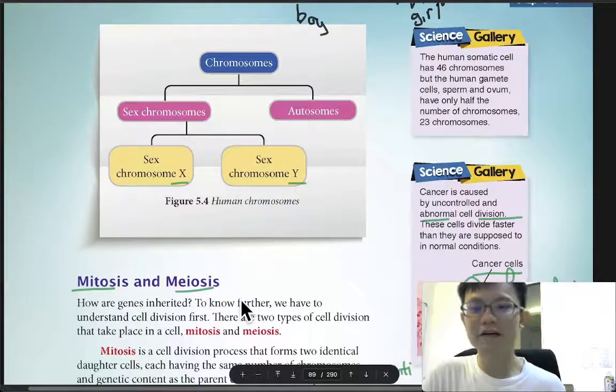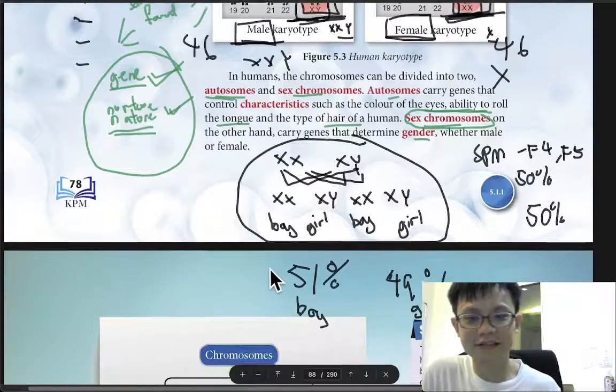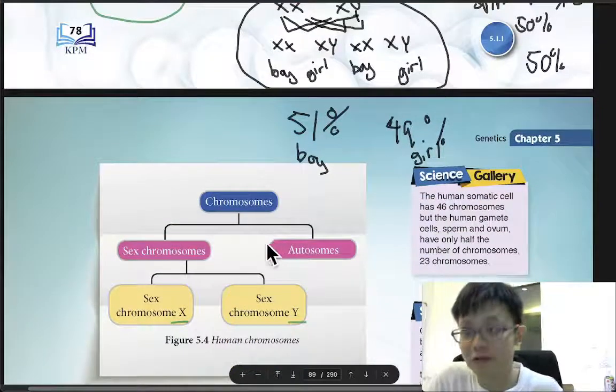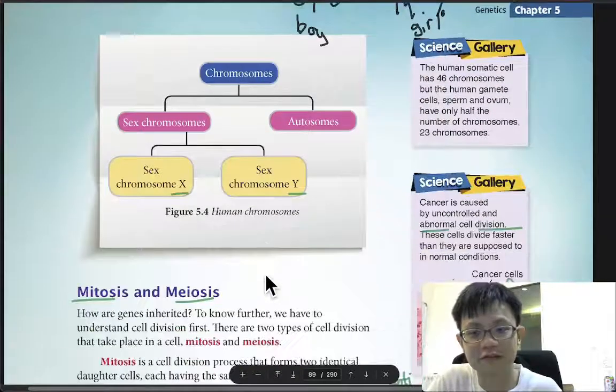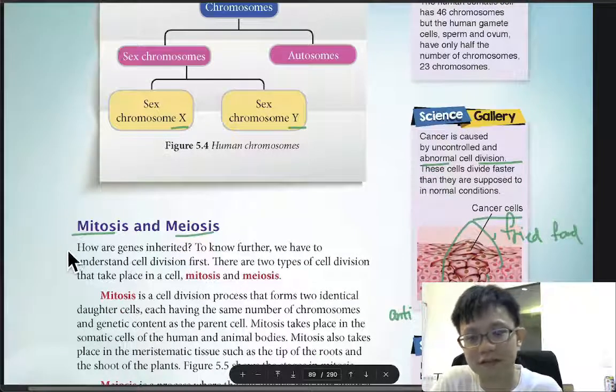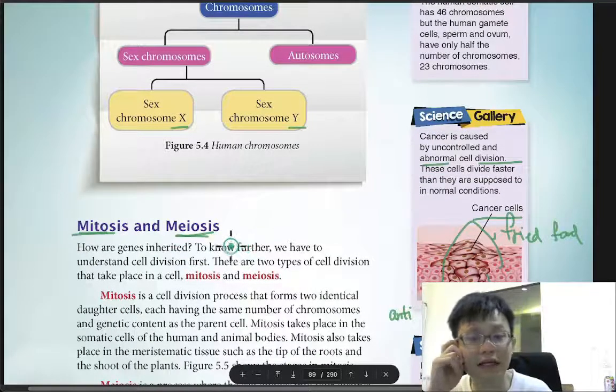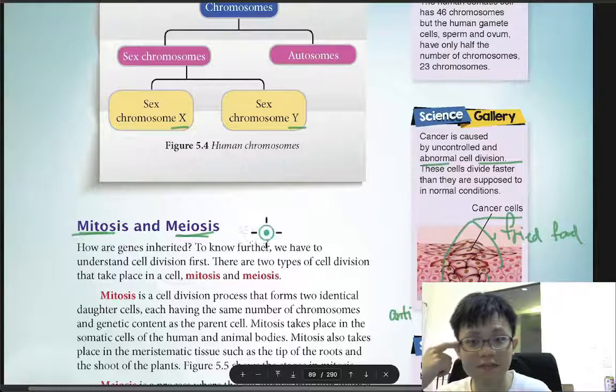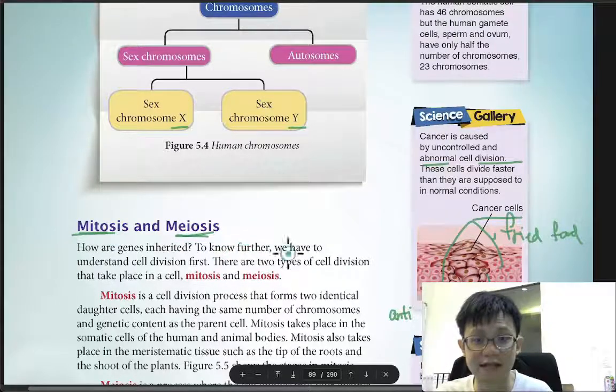Okay, so now we are going to continue our series. We are going to learn about chromosomes, about sex chromosomes, and we are going to look at mitosis and meiosis. This topic is not easy, because there are many things to memorize. Mitosis and meiosis are almost the same because it is cell division.